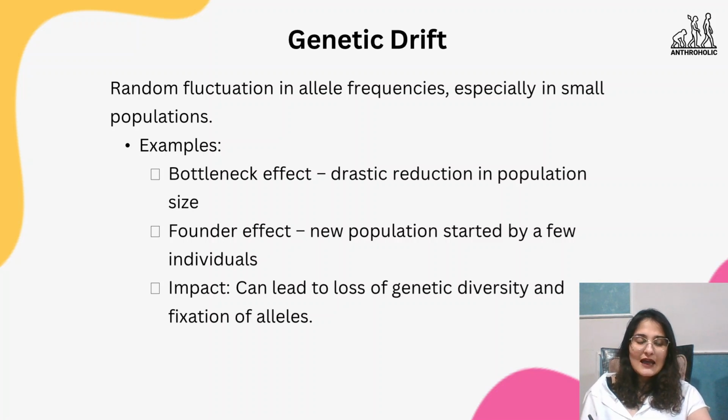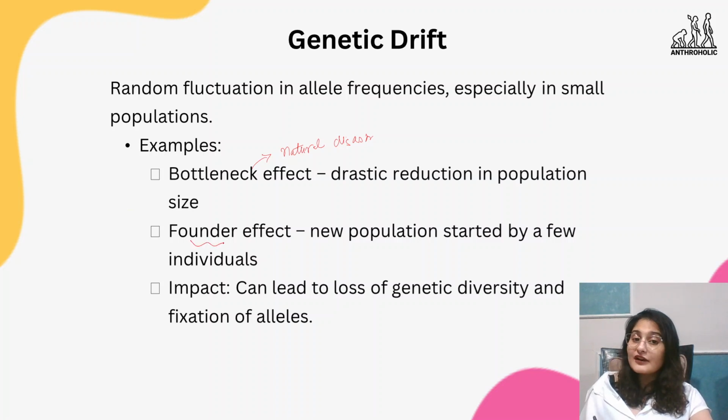So the bottleneck effect can be in the form of a natural disaster. You can say that, okay, maybe a flood came and the population number decreased. That can also be a reason. It doesn't have to be something very specific. It can be a general thing also, but the population number will decrease. So the surviving population will have different allele frequencies comparatively.